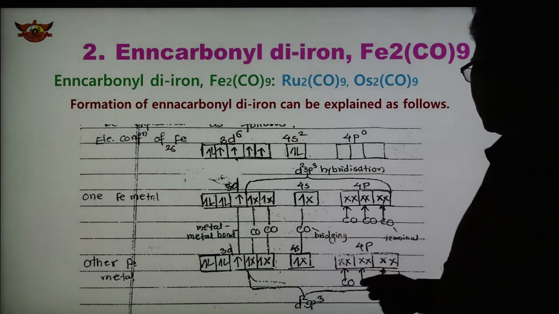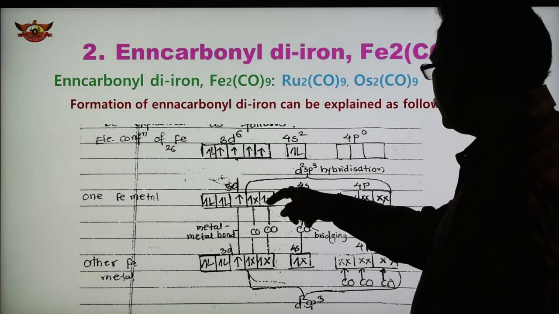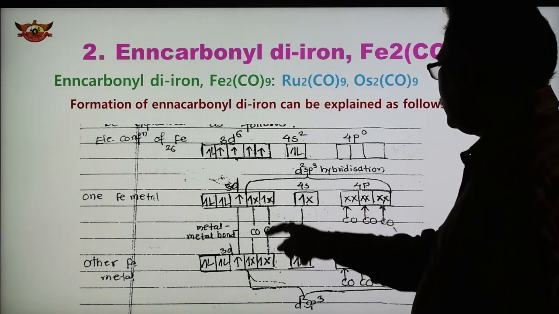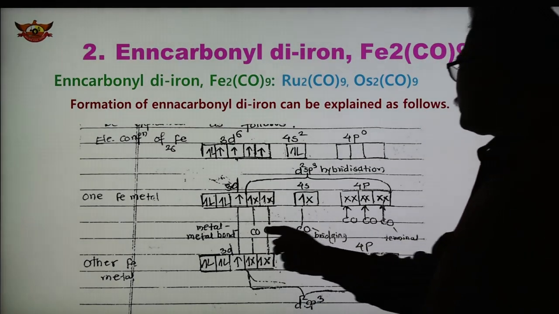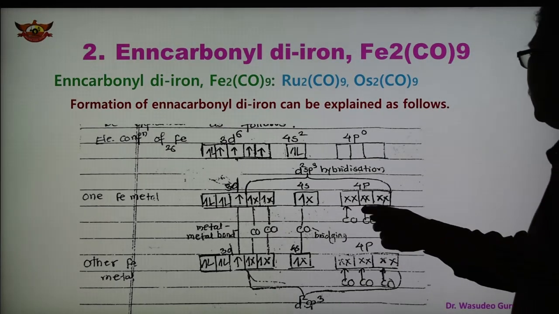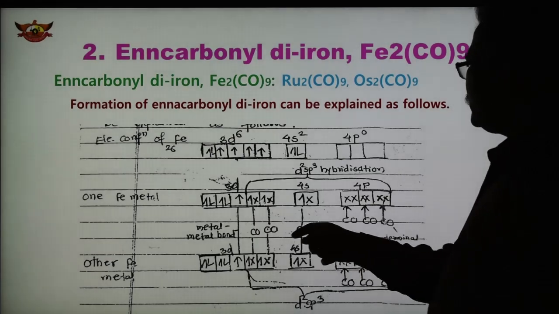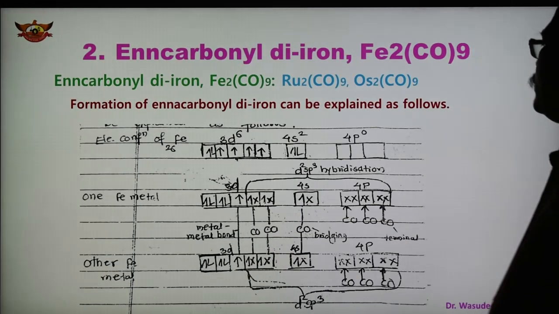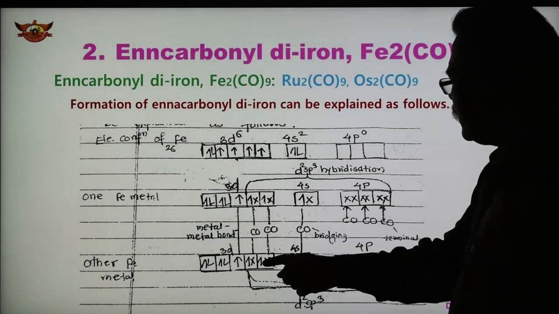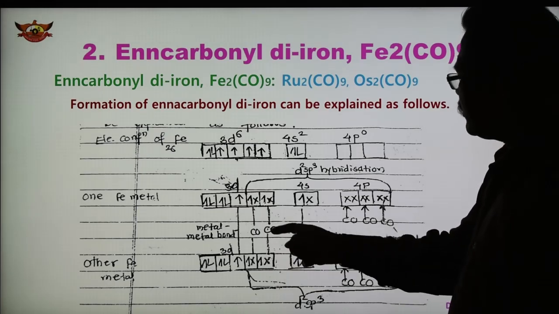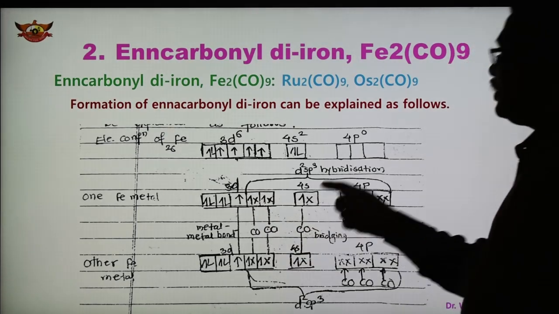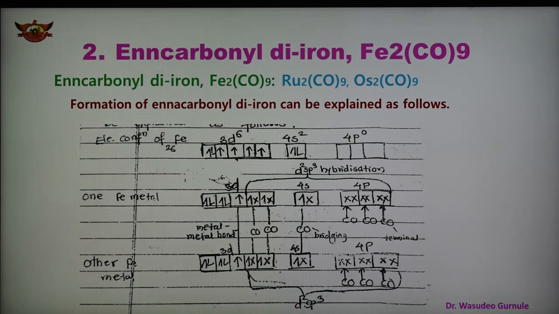In this case, these are the terminal carbonyl, and this is another bridging carbonyl. So there are three bridging carbonyl, and each metal has three terminal carbonyl. They are formed by an electron of one metal, an electron of the second, and the two electrons of CO. Similarly, 1, 2, 3 are the bridging carbonyl. So this type of bonding is there in the case of Fe2(CO)9.